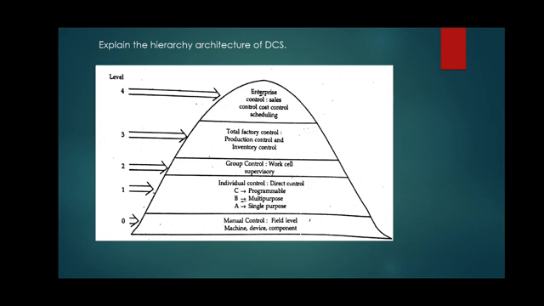Level 1B is reached when controls are programmed for machining more than one part. In level 1A, we were considering only one process. In level 1B, if more than one part is to be controlled by programming the machine, then it is level 1B control.